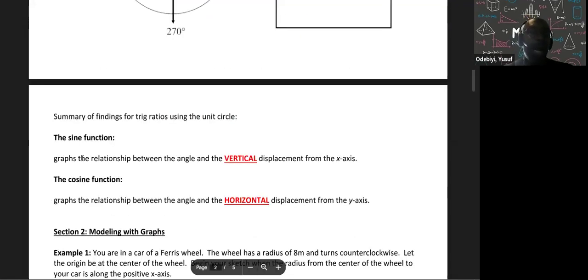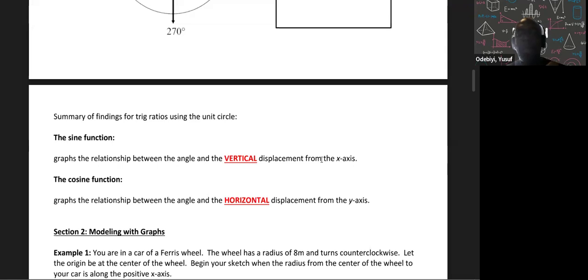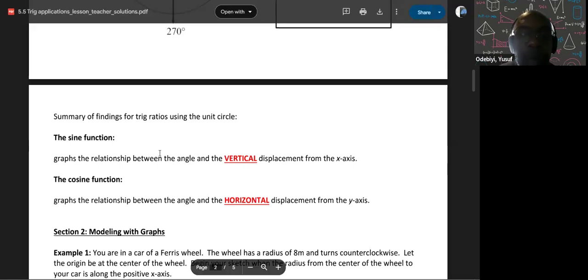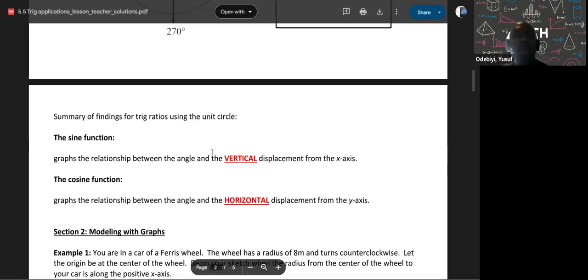So it says here, things we should know. Sine function, graphs, the relationship between the angle and the vertical displacement of x. Okay, so when we're talking about a vertical displacement from the x-axis, we're going to use sine.